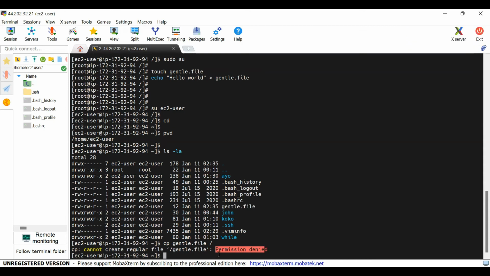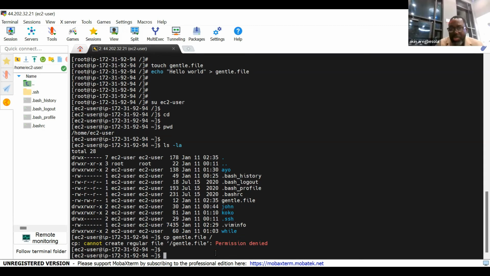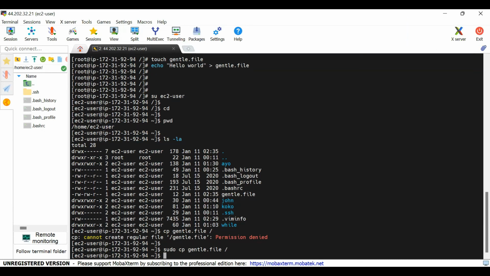Yeah. So do we have to put the sudo? That's what it means. Yes. Permission denied means the root directory was closed to you because you are an ordinary EC2 user. So where's your magic wand? Your magic wand is the sudo. Your question is answered, right? So who is still not following?